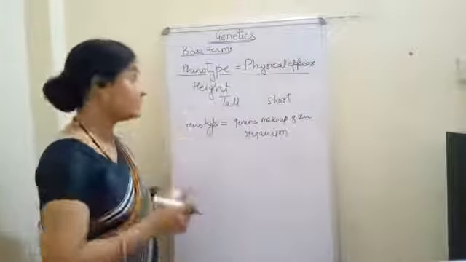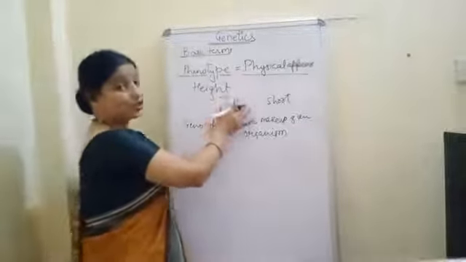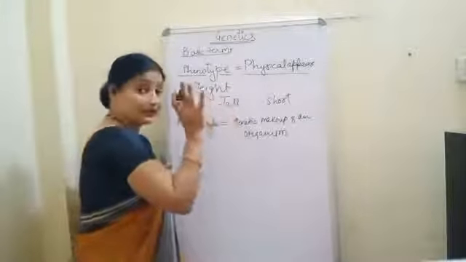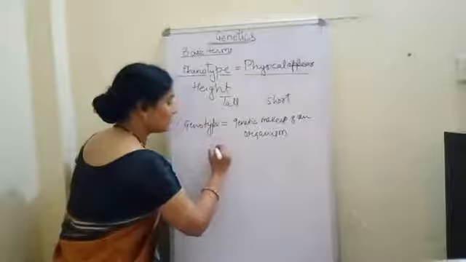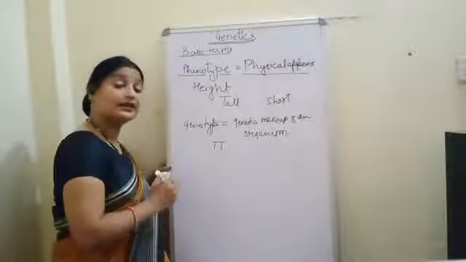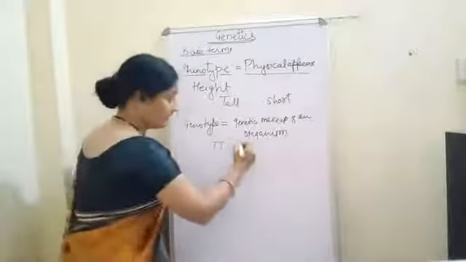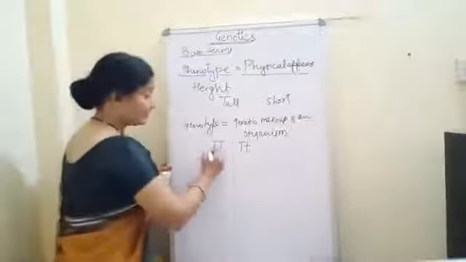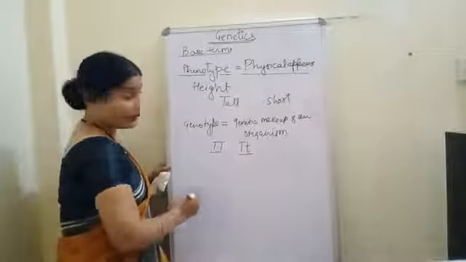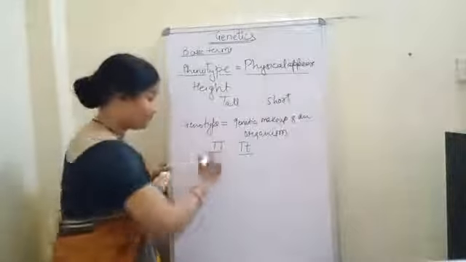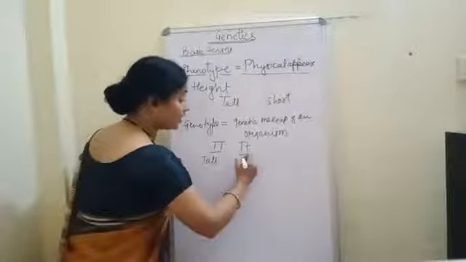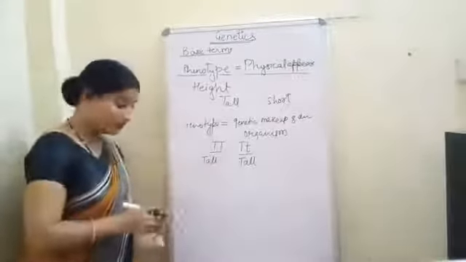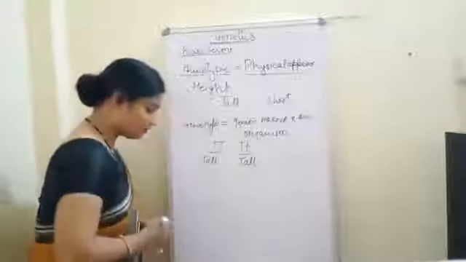Now see, what is the genetic makeup? Suppose the plant is tall, then it can have two types of genetic makeup. What are the two types? It may be homozygous tall, or it can be heterozygous tall. Now see, the genetic makeup is different, but the physical makeup is the same: here again the plant is tall, and here again the plant is tall. So this is the difference between the phenotype and the genotype.